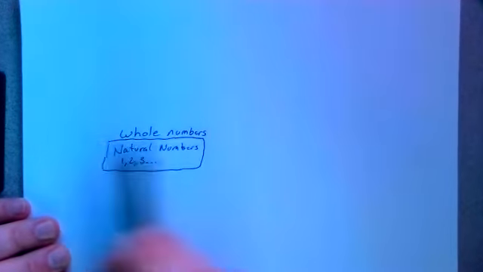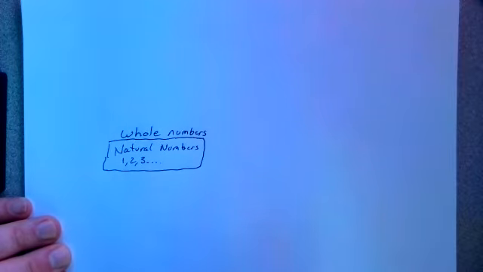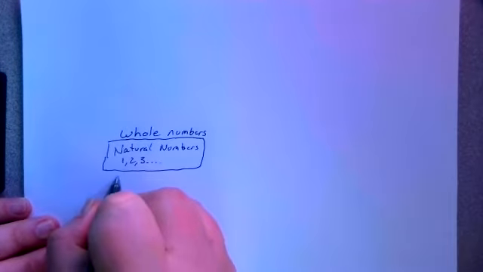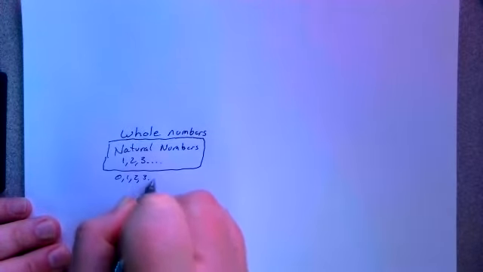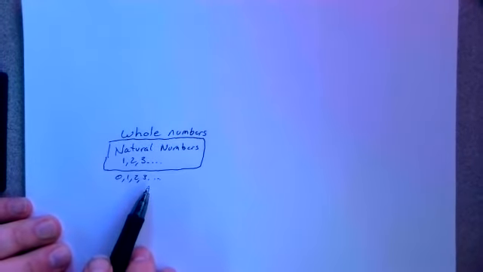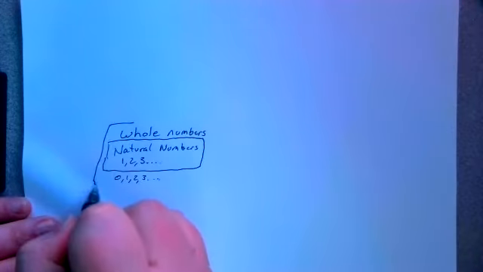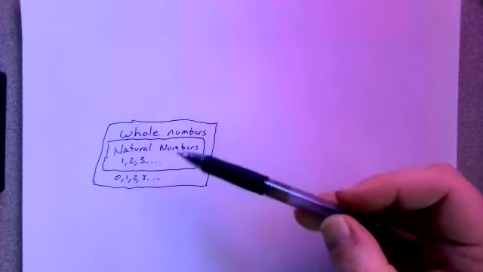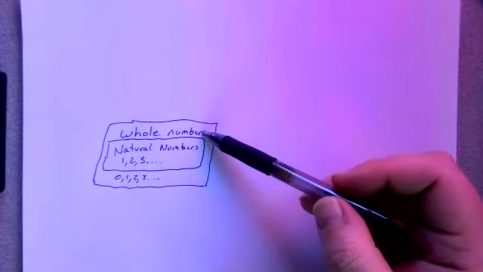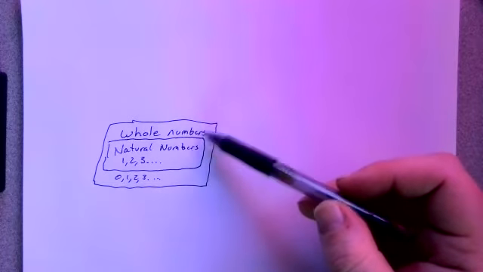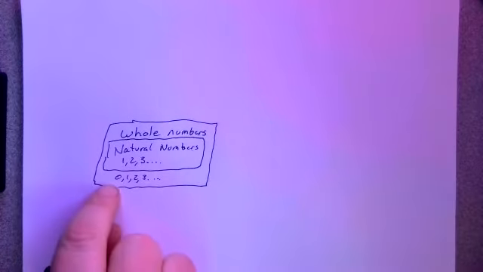Now, the bigger set, just a little bit bigger than that, are what are called whole numbers. And whole numbers are the counting numbers, including zero. So the whole numbers, you get 0, 1, 2, 3, and forever to infinity. So now that we can see it like this, we can say that every natural number is a whole number, but not every whole number is a natural number, right? Because 0 is not a natural number, but it is a whole number.